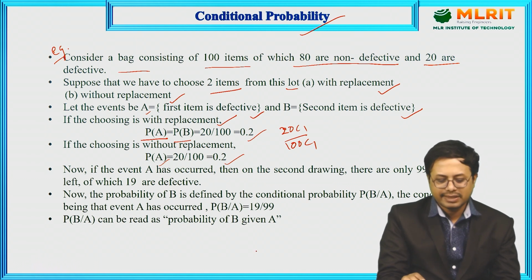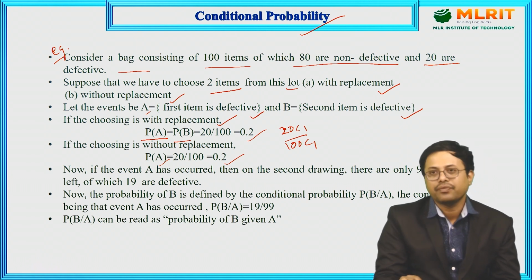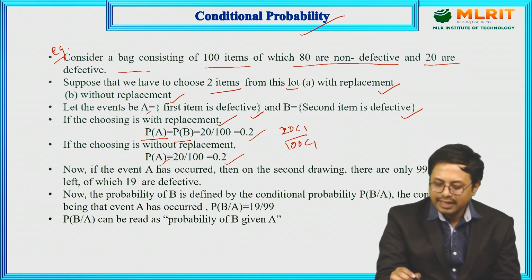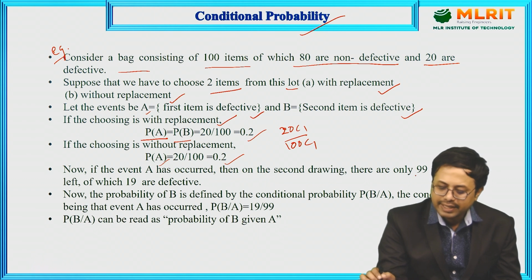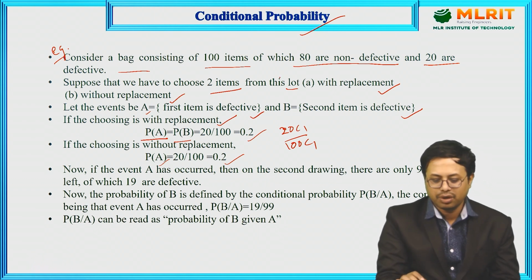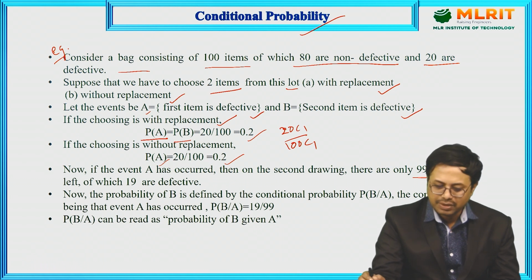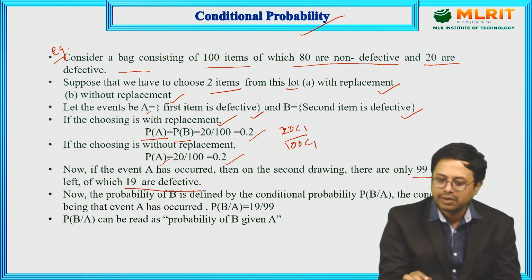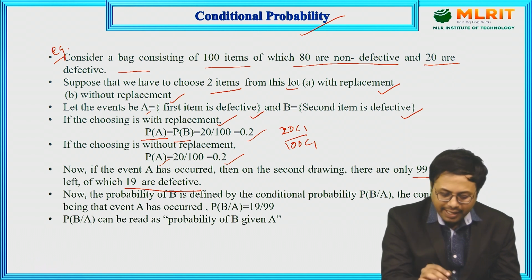In this case, if the event A has occurred, then on the second drawing there will be only 99 items. Of the total 100 items, 99 are left, of which 19 are defective. Total 20 are defective, and now one is picked up, so you are having only 19.